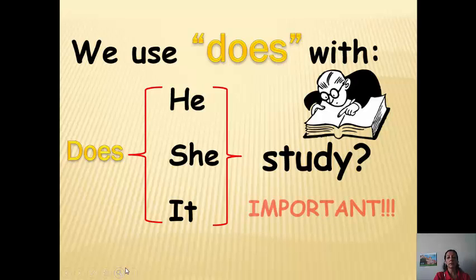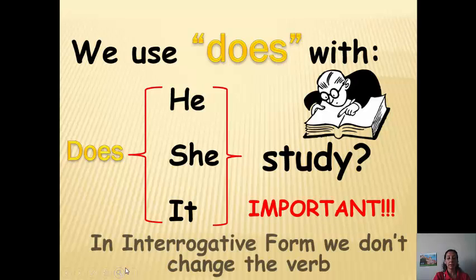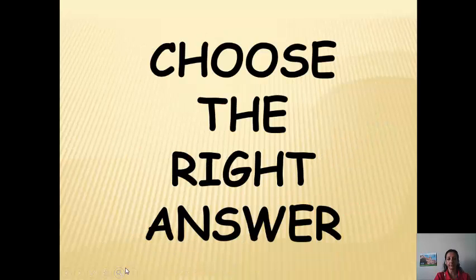Also, we put the verb in the interrogative form without changing. In question form, we don't change the verb. Never put S or ES or IES and so on.